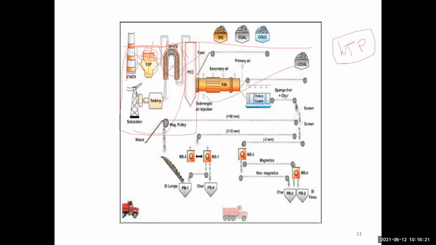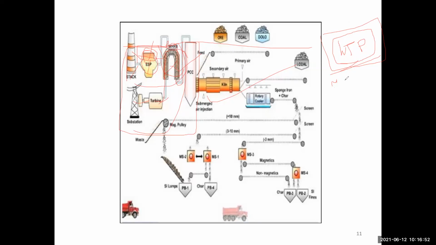Why? The boiler needs neutralized water. Where does the neutralized water come from? From the WTP. WTP is a very big project, not a small one.